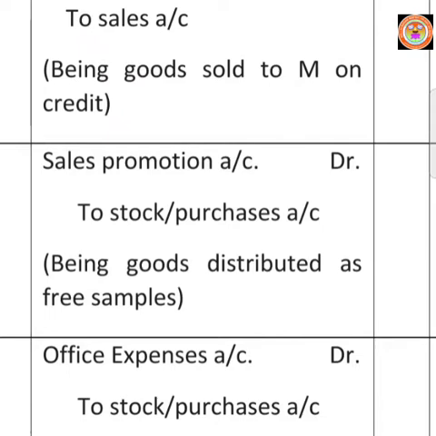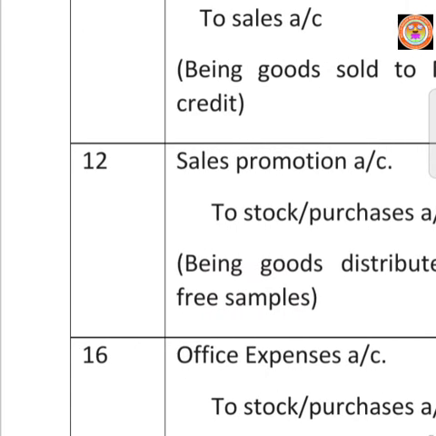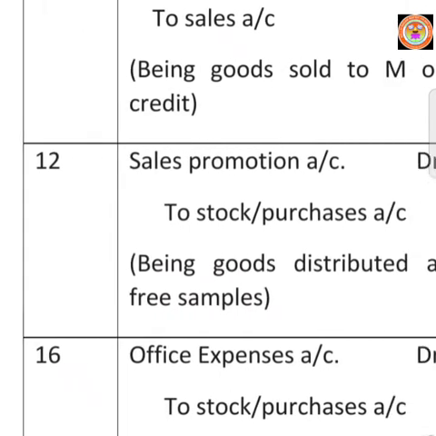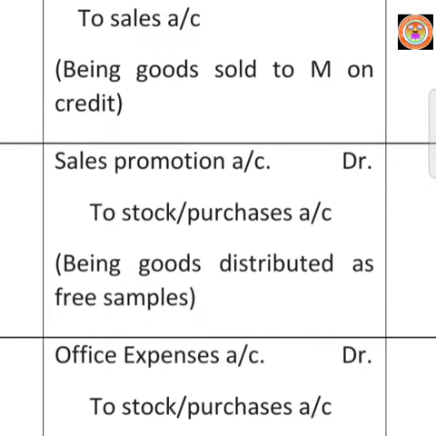Stock is otherwise called purchases. So write to stock account or purchases account according to our real account rule. Credit what goes out to stock account or purchases account. Amount rupees 2,000 in both columns. Then write the narration. Being goods distributed as free samples.